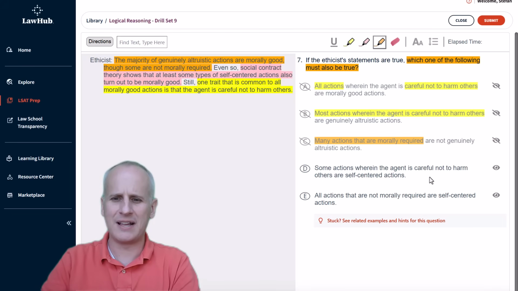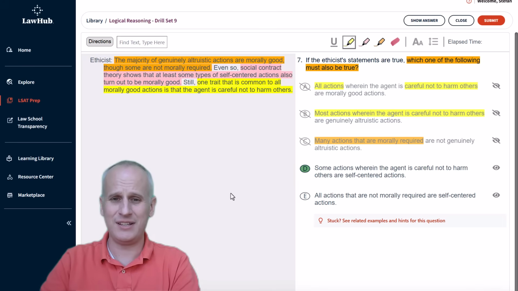Then choice D, we've got some actions wherein the agent is careful not to harm others are self-centered actions. So we've got to start with our yellow here, where we've got careful not to harm others. And we know that that only comes from all morally good actions. And that is connected to what's in pink of self-centered actions. So we know that some types of self-centered actions are morally good. And if they're morally good, then the agent is careful not to harm others.